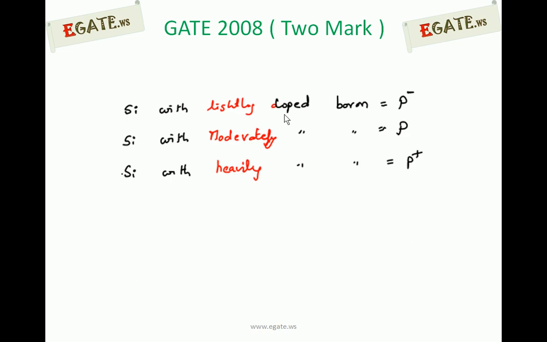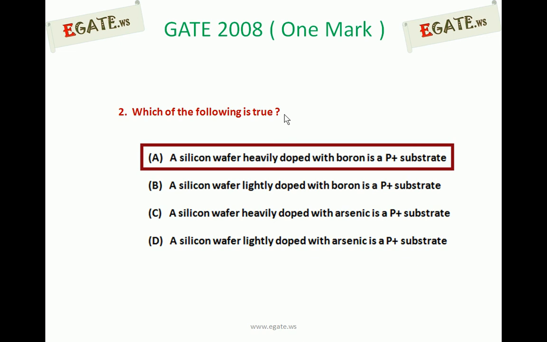So we have seen boron is a trivalent impurity. Whenever it is added, it will become a P-type semiconductor. So if silicon is lightly doped with boron, it will become P minus semiconductor. Silicon doped moderately becomes P-type, and whenever silicon is heavily doped, it will become P plus. So the right answer for the question is: a silicon wafer heavily doped with boron is a P plus substrate. Thank you.